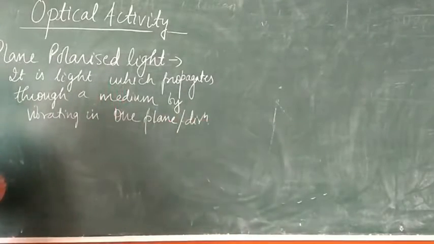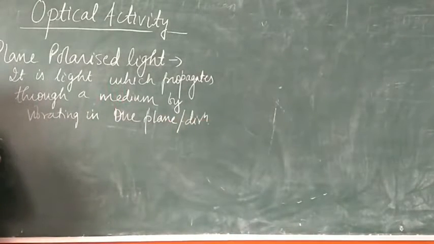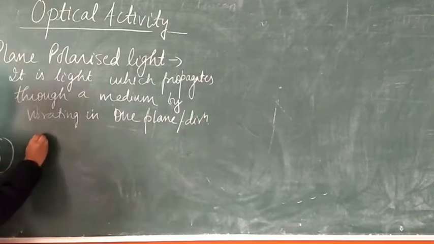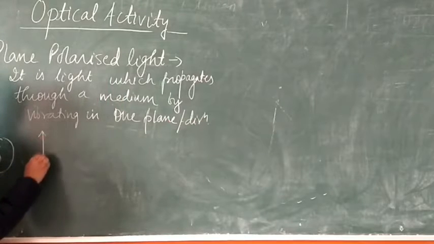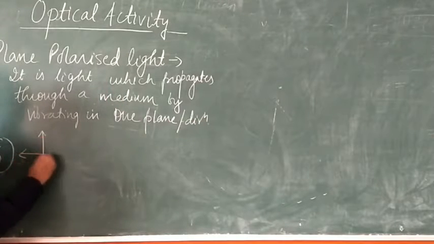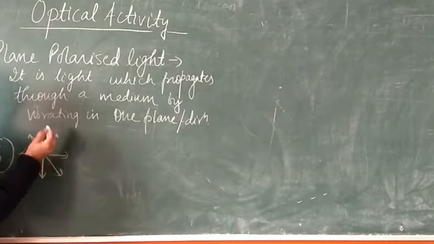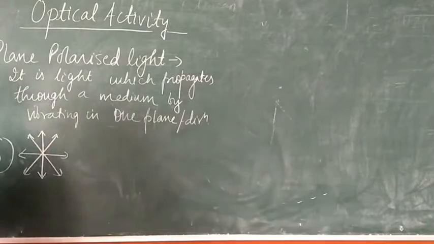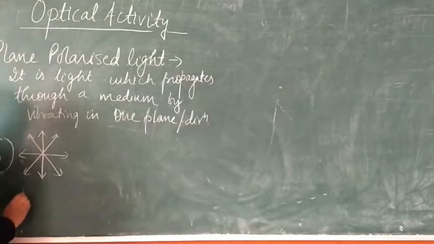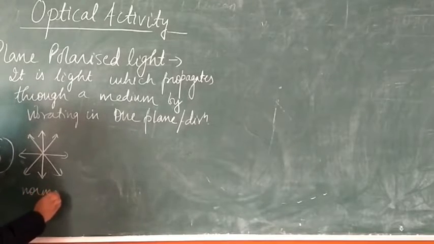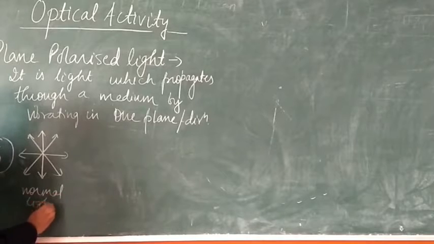Now let's consider that this is the source of a light, and the light which is emitting from it will be traveling or propagating in all directions, right? This is the normal format of the light.